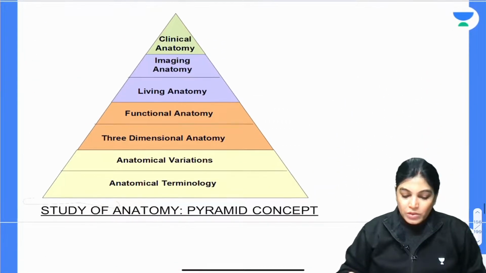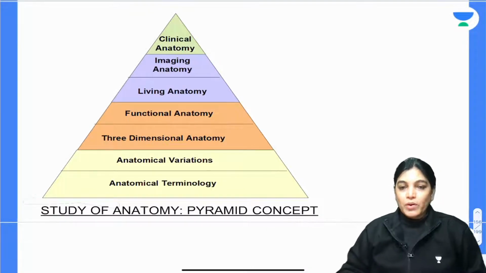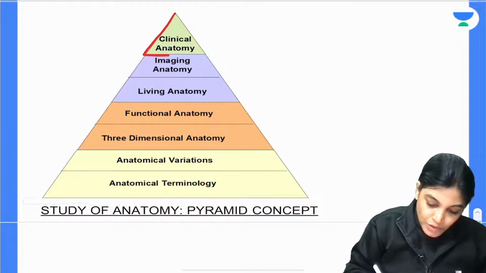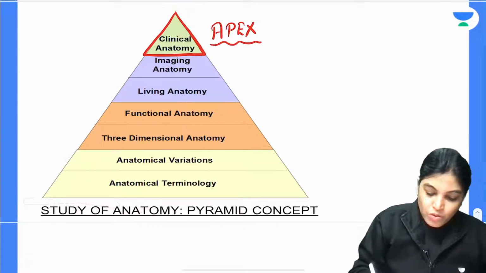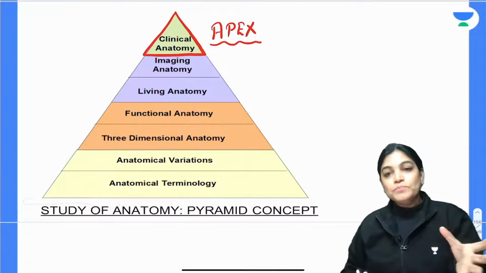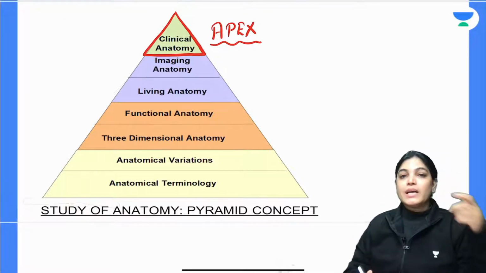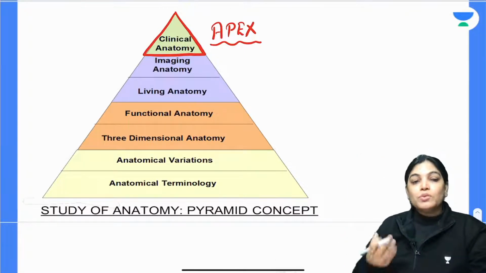Now, the study of anatomy is a pyramidal concept, okay. So always we want to achieve the apex of it, and that apex is clinical anatomy. The main goal of why I am stressing more on the subject of anatomy is that we want to identify the cases. You want to go for surgeries and all, but my dear aspirants, that is the apex of the knowledge. For that you have to know the base of it.